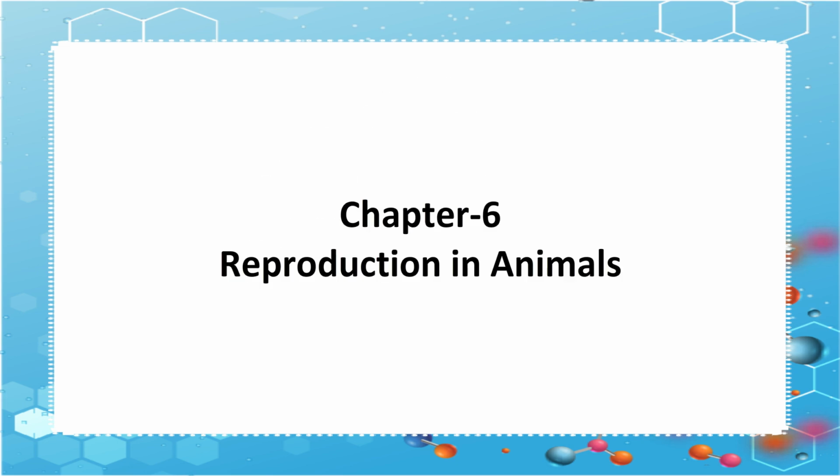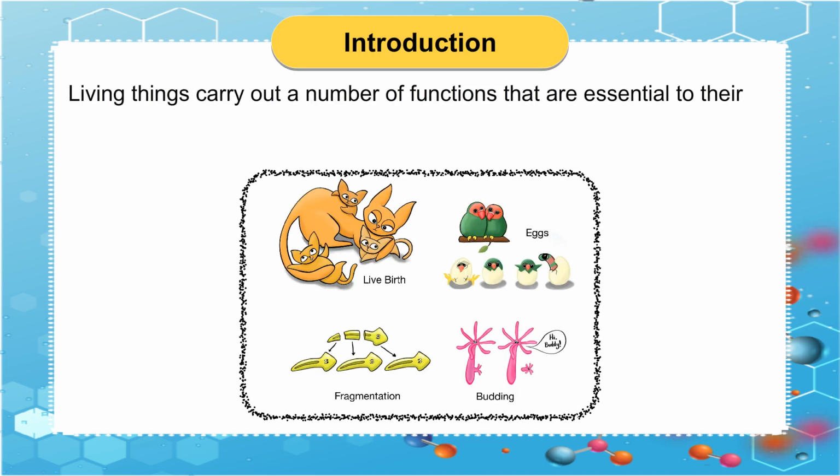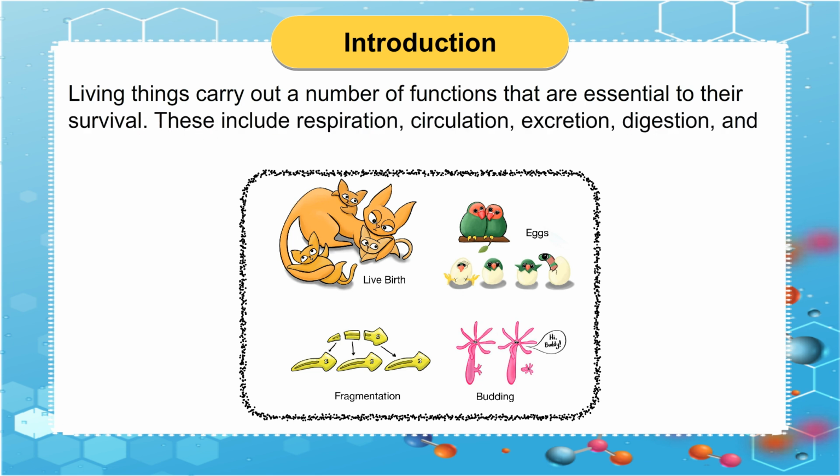Chapter 6. Reproduction in Animals. Introduction. Living things carry out a number of functions that are essential to their survival.